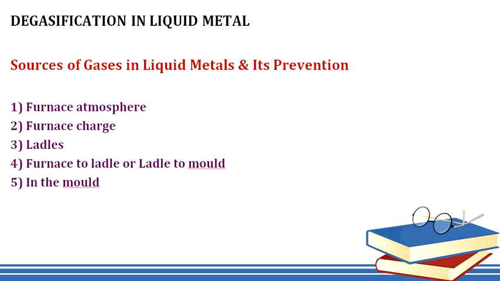Last one, in the mold. The molten metal may absorb gases inside the mold in case the mold materials contain excess moisture or volatile hydrocarbons. Molding materials free of volatile matters and proper venting system in the mold helps in reducing the gas absorption.